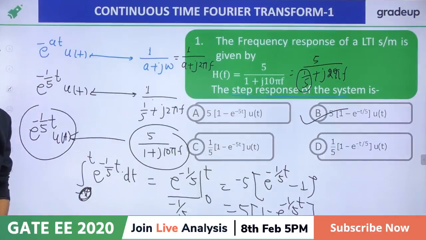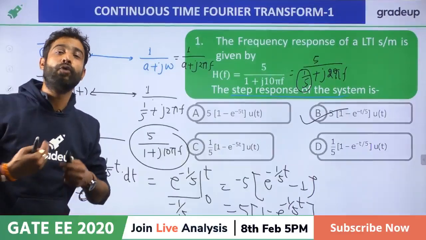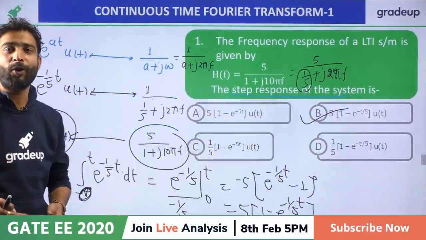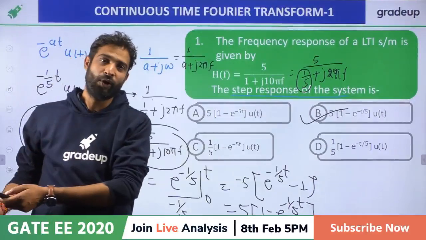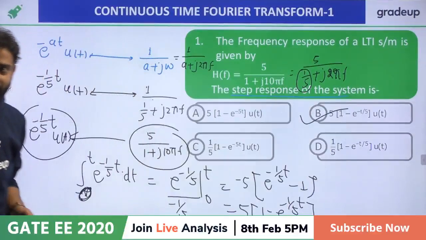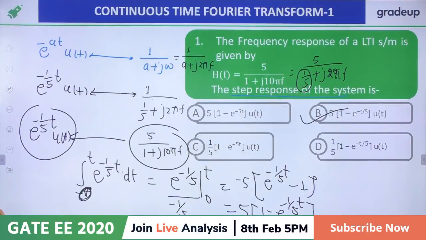Excellent. Sir, when two rectangular pulses of duration T are combined, we get a triangular pulse. A triangular pulse we get only when you convolve them. But in the previous question we are not convolving, because convolution in the time domain is just a multiplication in the frequency domain, right? Yes, it can also be done by Laplace also, yes.